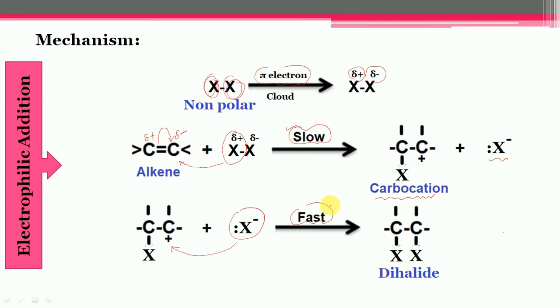This two-step ionic mechanism is supported by the fact that in the presence of an ion of another halogen, the addition reaction with a given halogen gives different products containing a different halogen atom in addition to the normal product. Then the limitations of this mechanism.